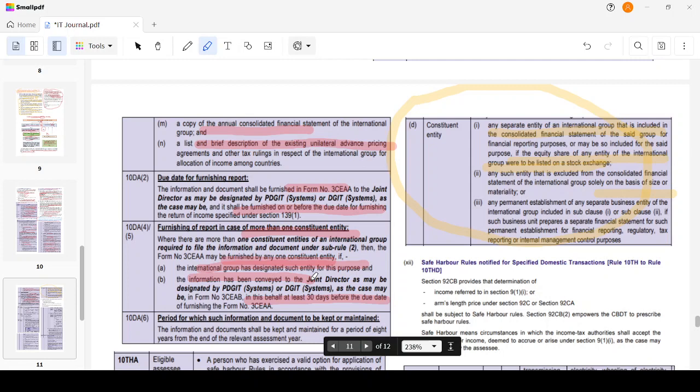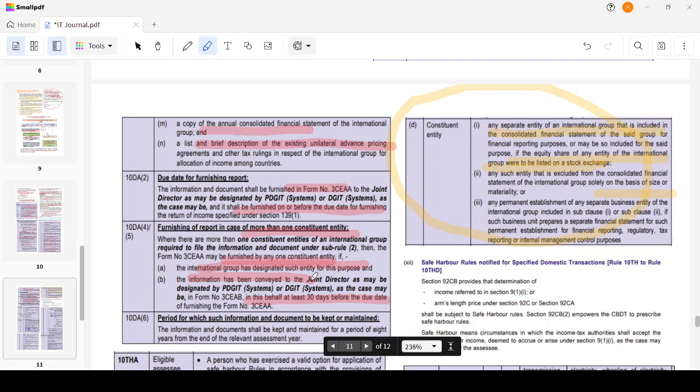For example, I have more than one constituent entity in India. The international group has designated one particular constituent entity for this purpose. You have to submit this master file, and this information has to be conveyed to the JD at least 30 days before the due date for furnishing the Form 3CEAA. The 3CA due date is nothing but the due date for furnishing the return of income.